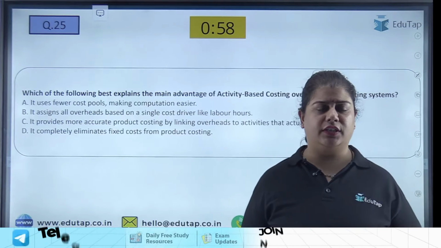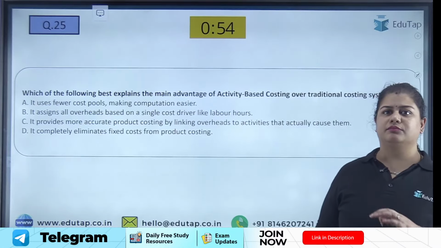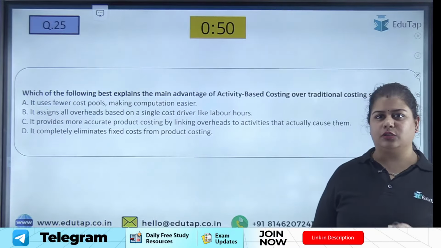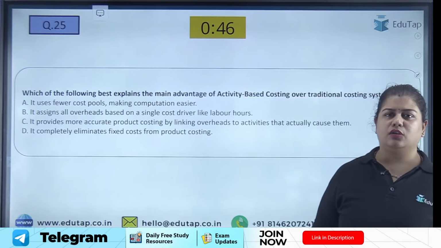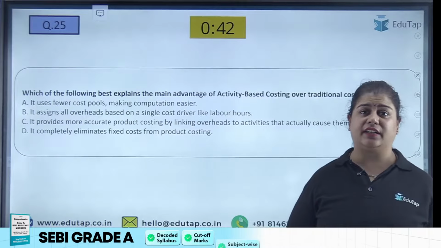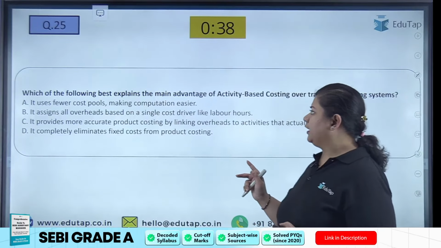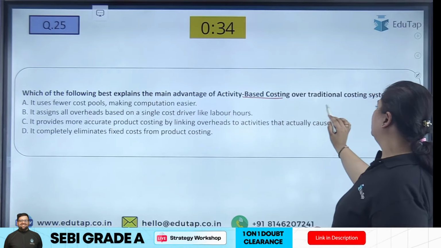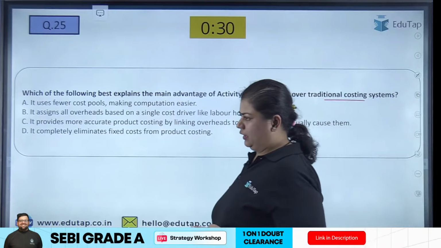The last question for the day, and very important, because it covers one more important concept. Although it's not important from the paper point of view, activity based costing is not in your syllabus, but we can expect questions like these also. Now, which of the following explains the main advantage of activity based costing over the traditional costing? Now, what is the traditional costing?